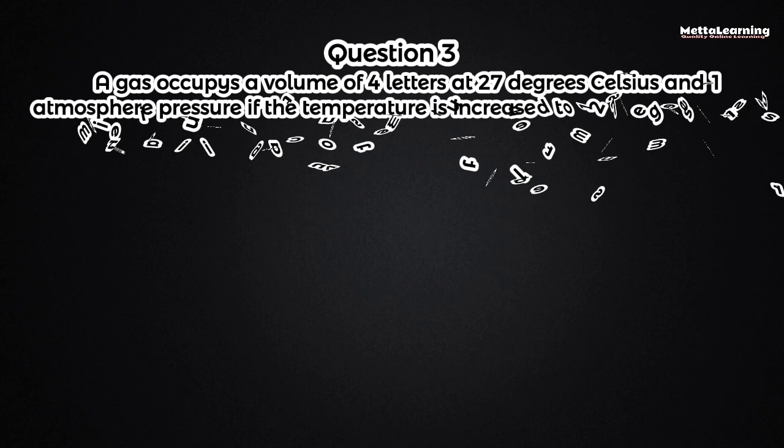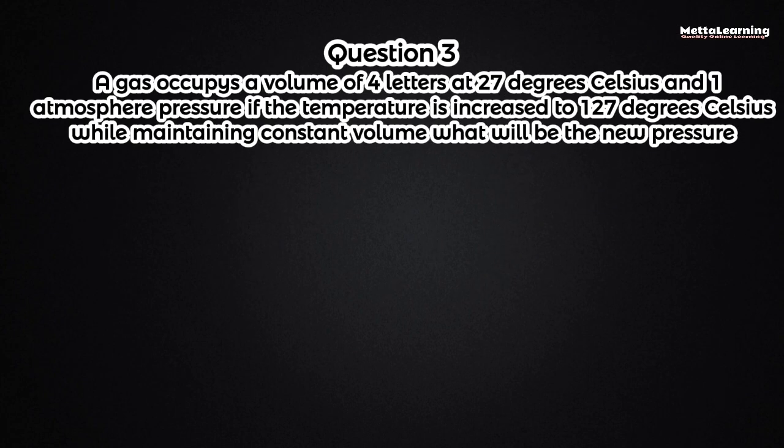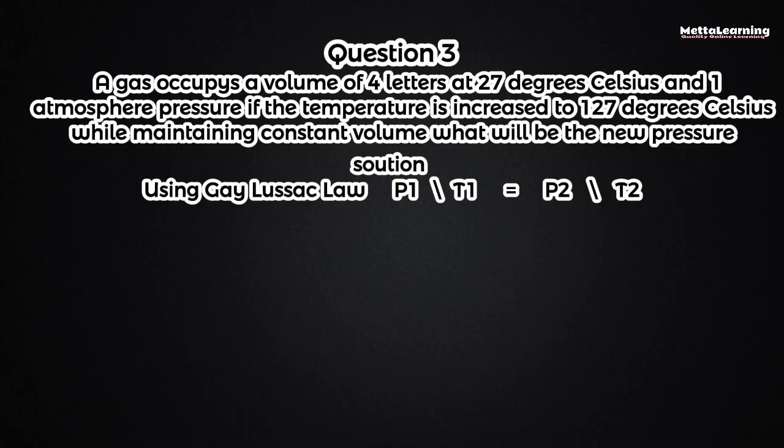The third question we'll be solving in today's class is: a gas occupies a volume of 4 liters at 27 degrees Celsius and 1 atmosphere pressure. If the temperature is increased to 127 degrees Celsius while maintaining constant volume, what will be the new pressure? From our question, we can see that we are still going to be using Gay-Lussac's law as the right tool to solve this question.